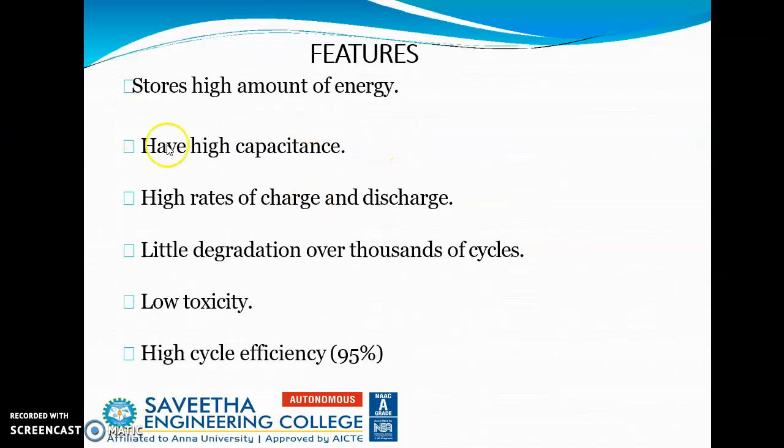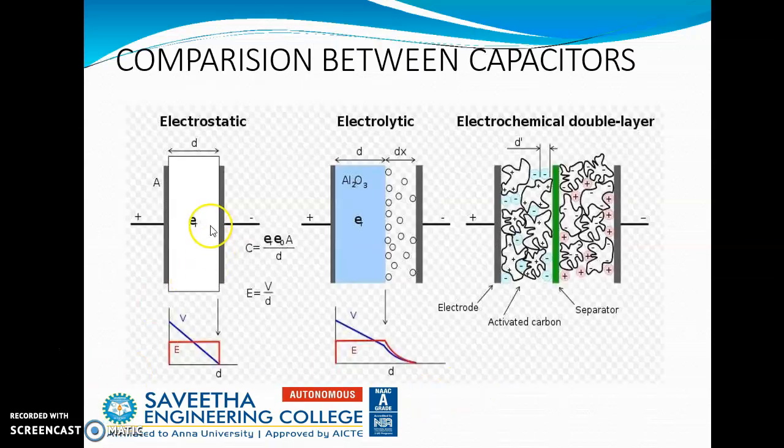So the features are: it stores a high amount of energy, high capacitance, high rates of charge and discharge, little degradation over thousands of cycles, low toxicity, high cycle efficiency, like 95% we can achieve. This is electrostatic capacitor, electrolytic capacitor, and in supercapacitor we are using electrochemical double layer.